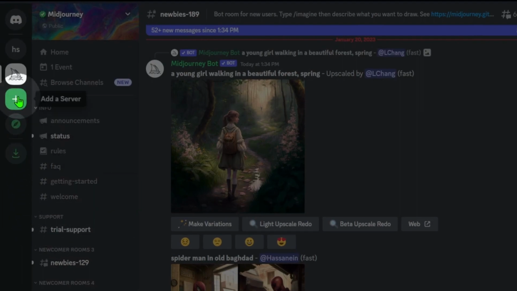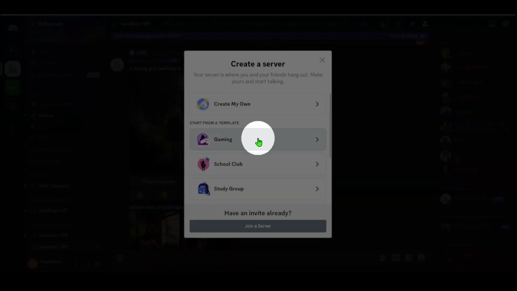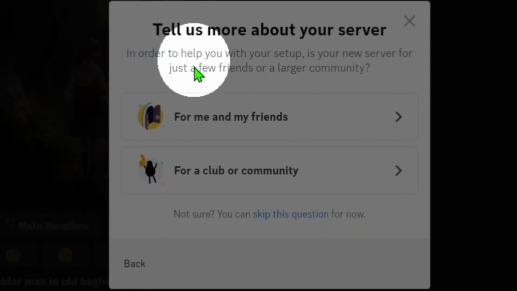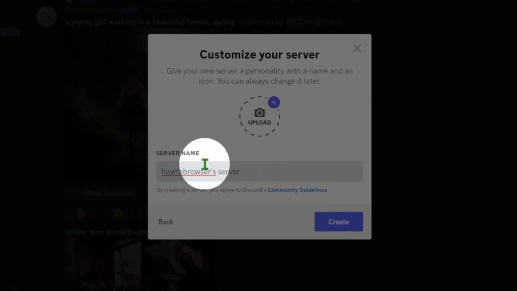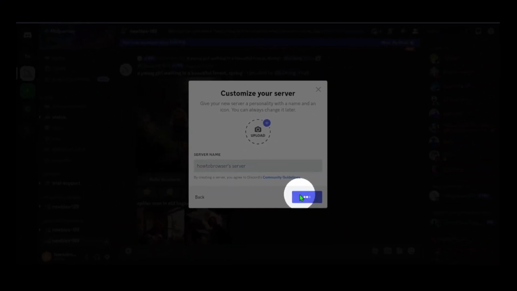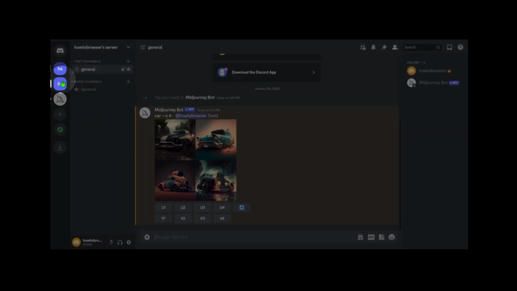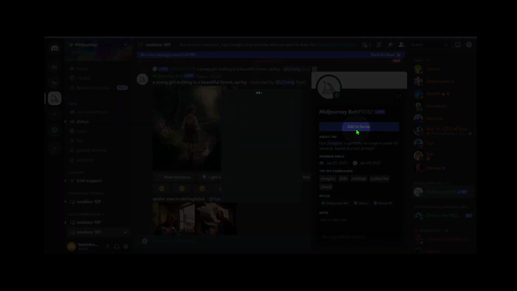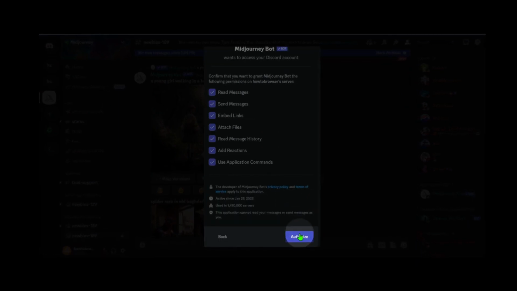So if you want to create your server, click on this icon, add a server, and then here select create my own, and here just skip this question. Now you can type a name, name your server, and then click on create. Now you have another server. So as you can see here, I have, and now it's very easy. Just go here, click on add to server, select the server, and continue, authorize.